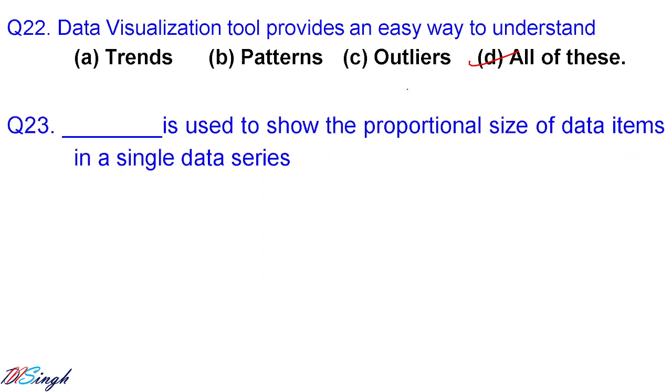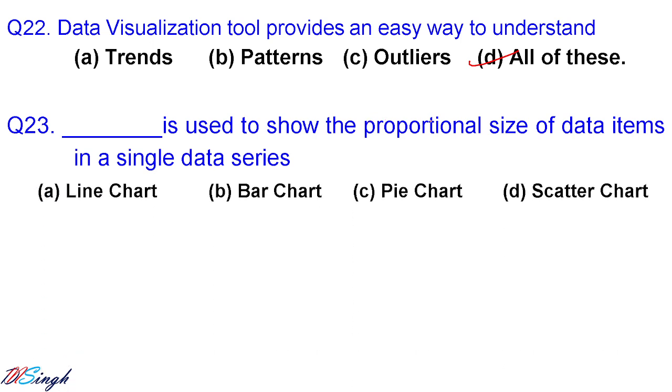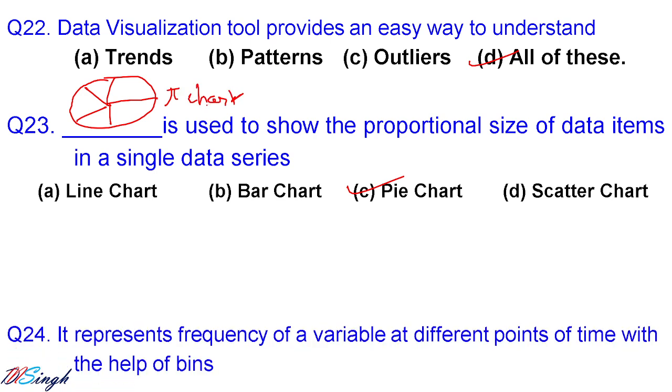Let us go for question number 23. Blank is used to show the proportional size of data items in a single data series. Proportional size of data items in a single data series, that is what? Pie chart. You can see that in a single data series, you can show different proportions in the pie chart. So this is called what? Pie chart. Let us go for the next one.